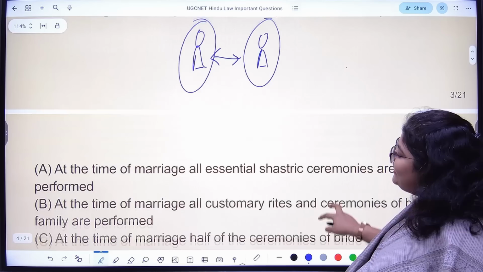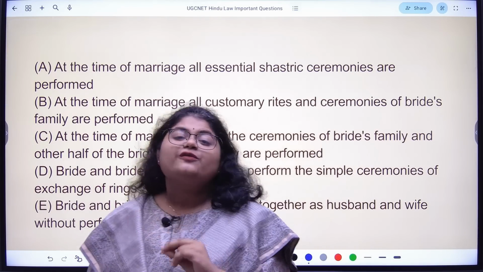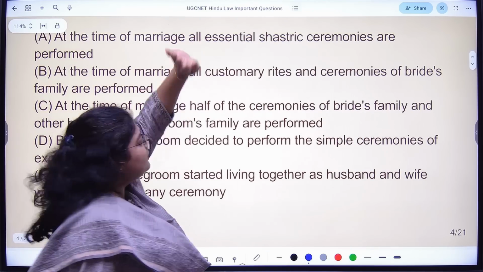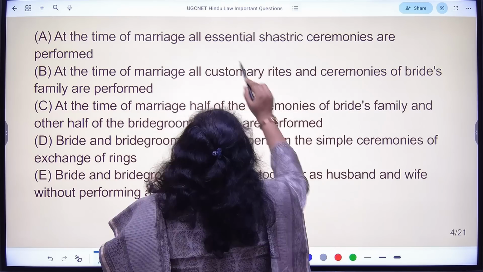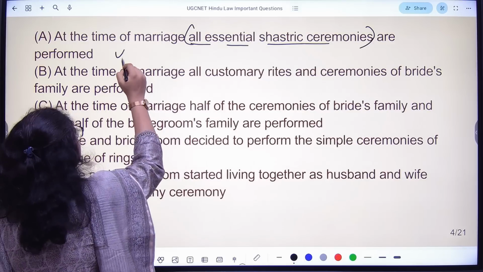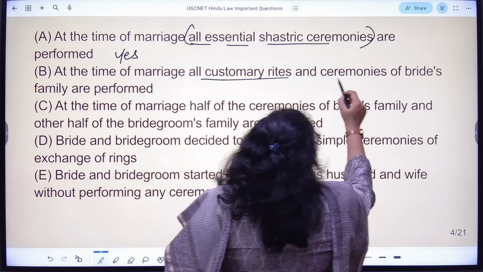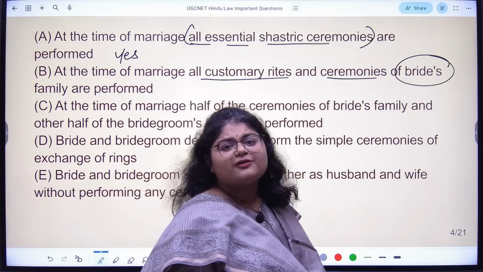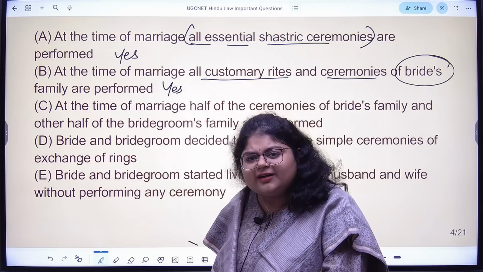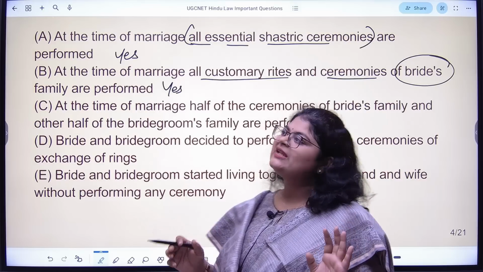Now, based on that, you tell me in which of the following instances it's a valid marriage, and in which it's not a valid marriage. First, at the time of marriage, all essential shastric ceremonies are performed. Is it a valid marriage? Yes, because all ceremonies are performed. Second option, all customary rites and ceremonies of the bride side are performed. Is it a valid marriage? Yes, because either boy or girl, any one side, you follow completely and get the marriage done. That is sufficient. So B is also correct.